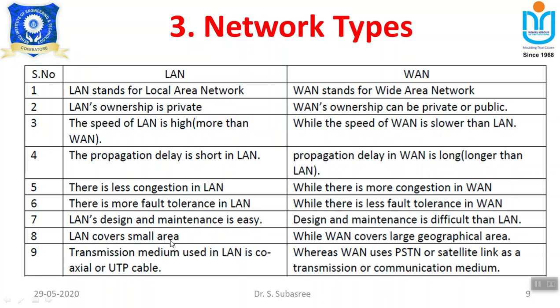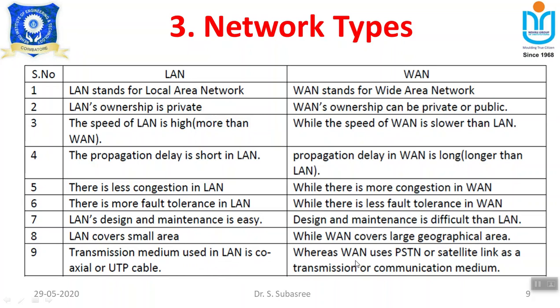And LAN covers a small area, but WAN covers a large geographical area. And the transmission medium which we use in LAN is simply coaxial cable, that is a cable wire, or UTP cable can be used. We will discuss what UTP is later on. Unshielded twisted pair is called a UTP. So either we can go for a coaxial cable or a UTP cable.